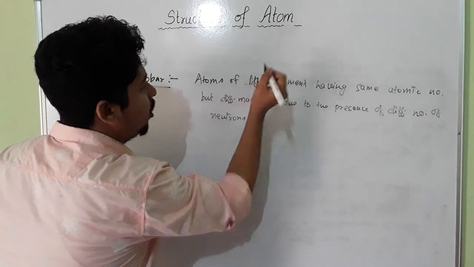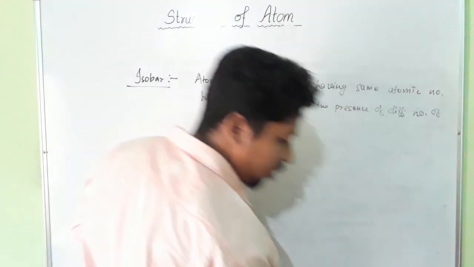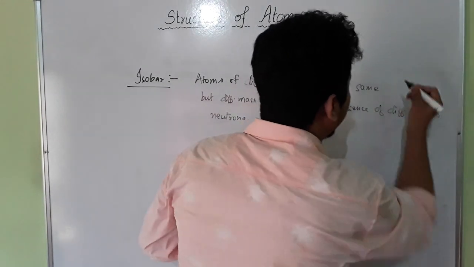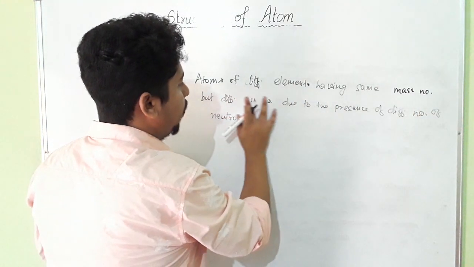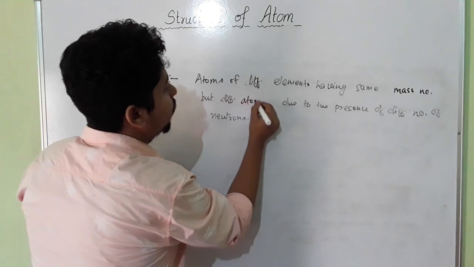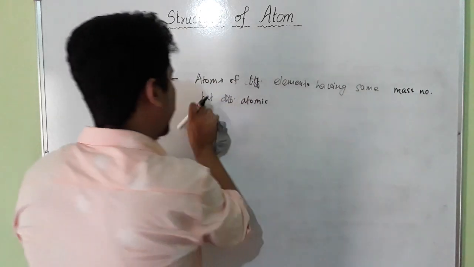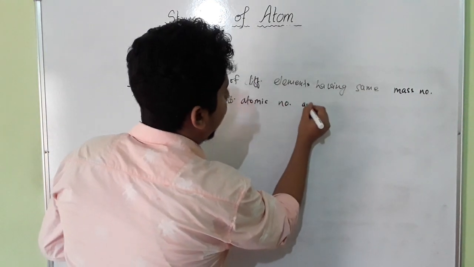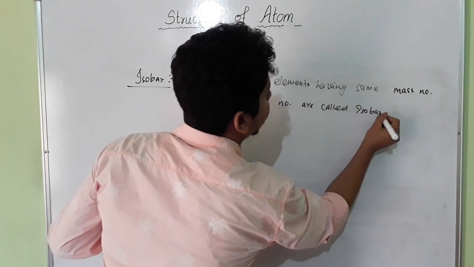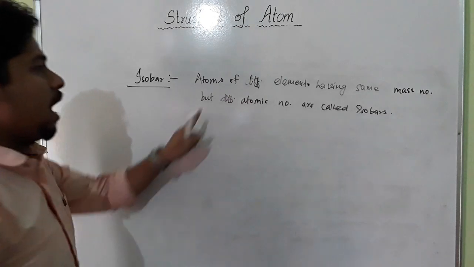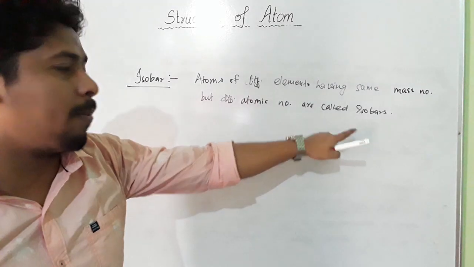Atoms of different elements having the same mass number but different atomic number are called isobars.